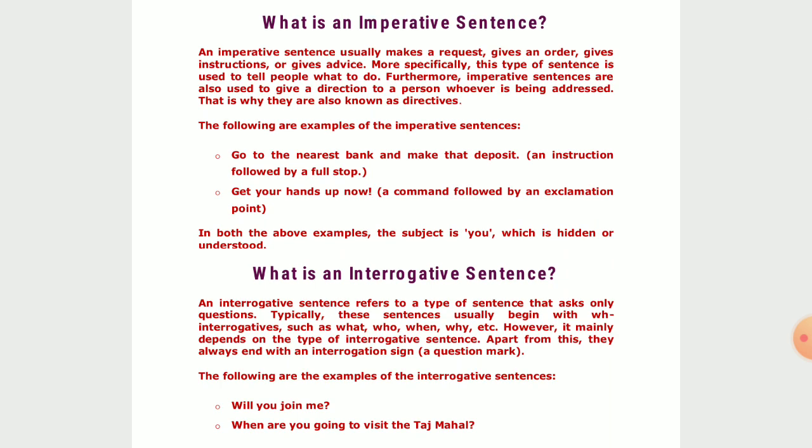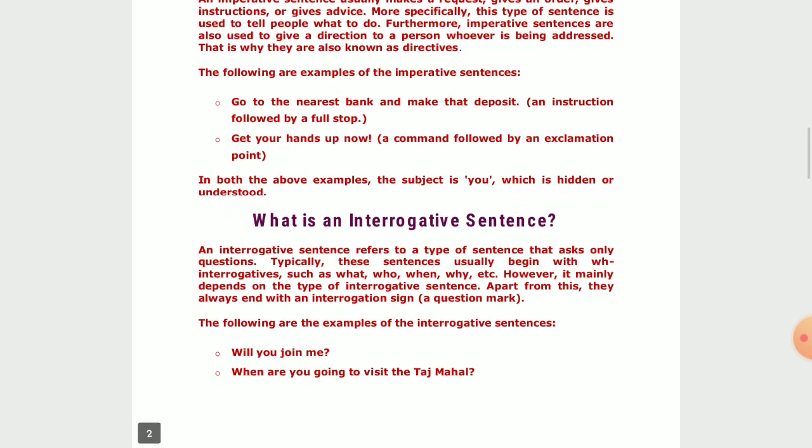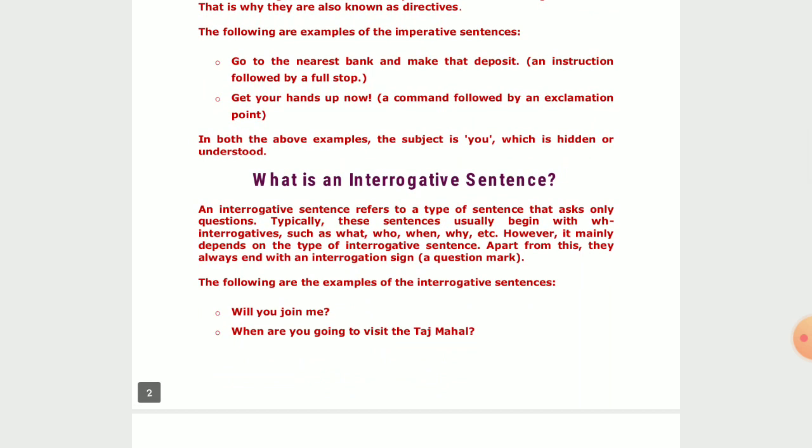Now, some of the examples of imperative sentences are as follows. First one: go to the nearest bank and make that deposit.